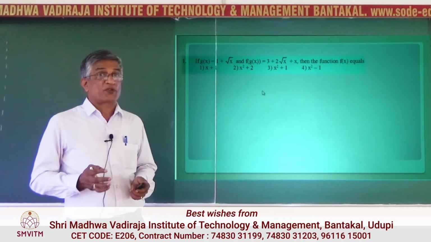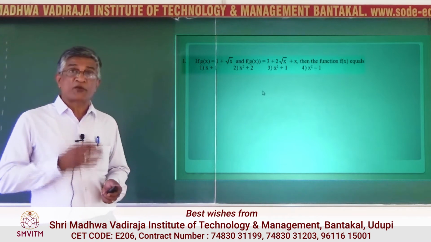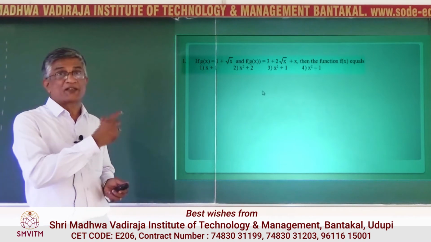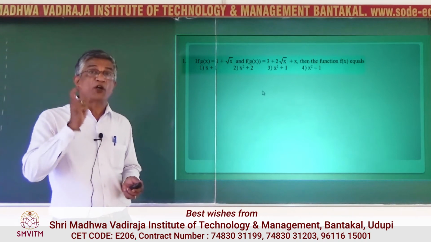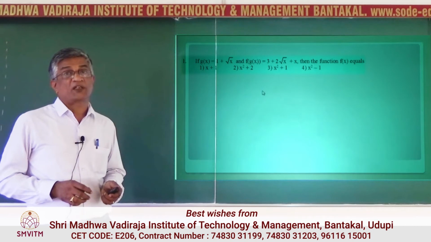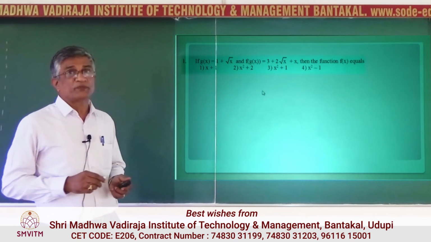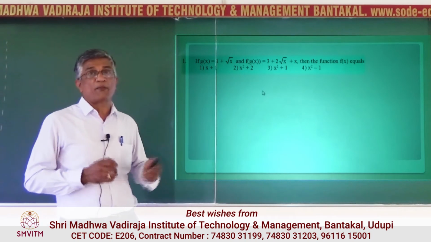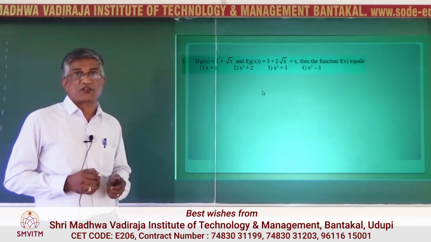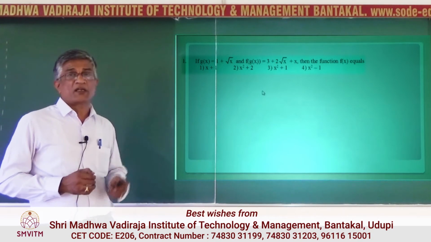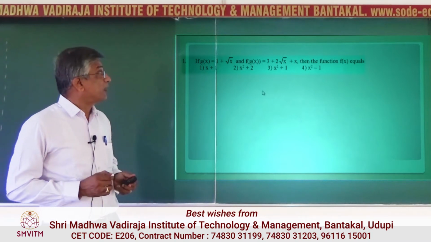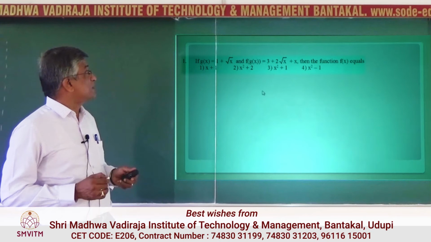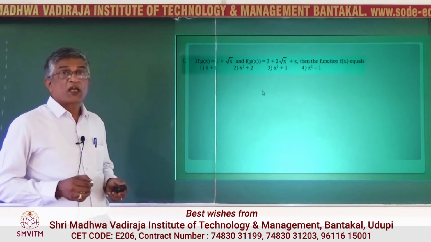Many a time, the objectives given here, that is the optional answers, will tell us the method of doing the problem. So look at this first problem. This problem is coming from calculus, functions. The question is on the composite of two functions. There are two functions, g of x and f of x.